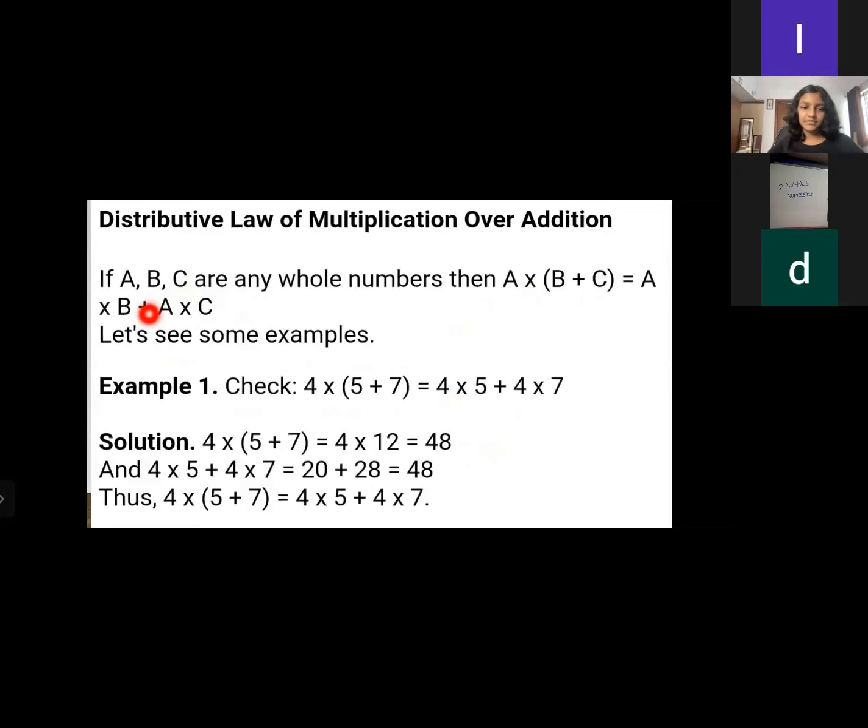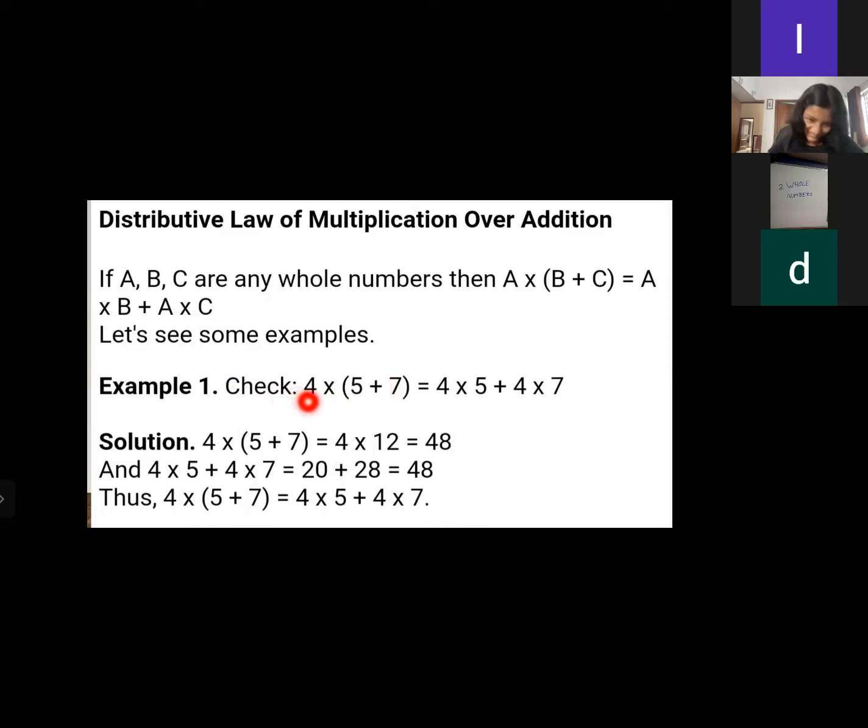Now come to the distributive law of multiplication over addition. If A, B, C are any whole numbers, then A multiplied by, in brackets, B plus C is equal to A multiplied by B plus A multiplied by C. I just want to ask you one thing, dear: are you aware of this concept? Good.